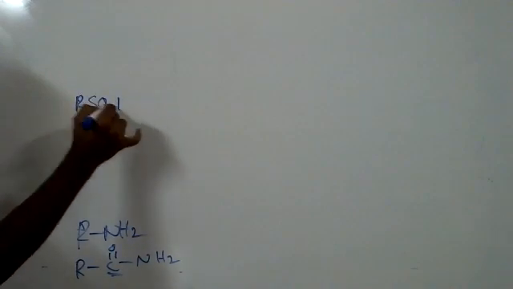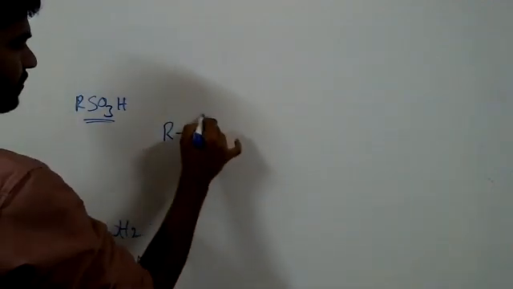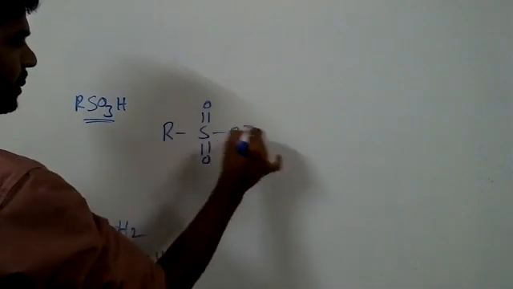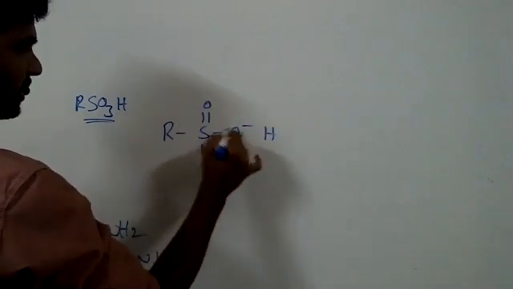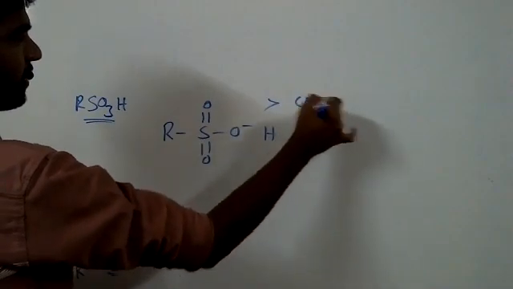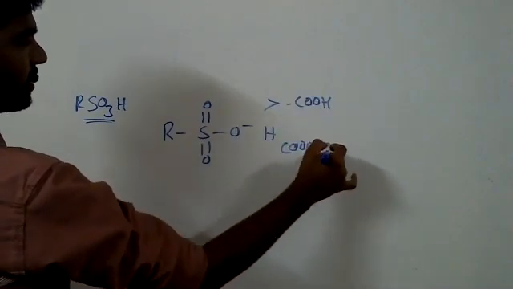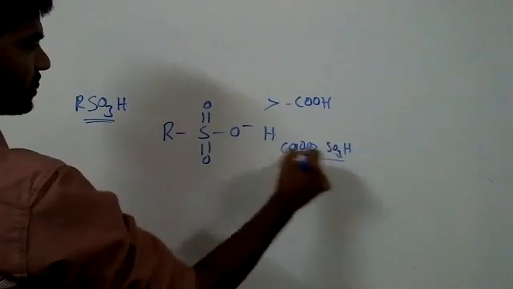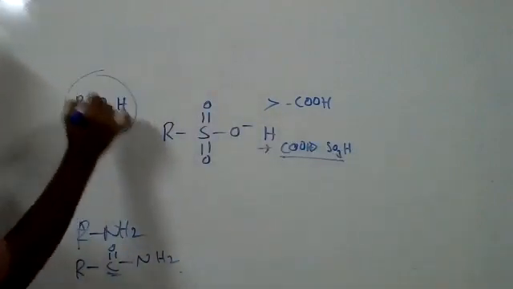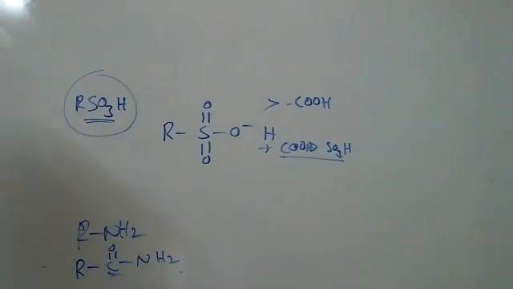Sir, RSO3H, the whole group is more electronegative compared to COOH. That's what I'm trying to say. It is still controversial. In some books sulfonic acid comes first, but in our NCERT, acid has higher preference than SO3H. We are following this only, and we don't have many compounds related to sulfonic acid.